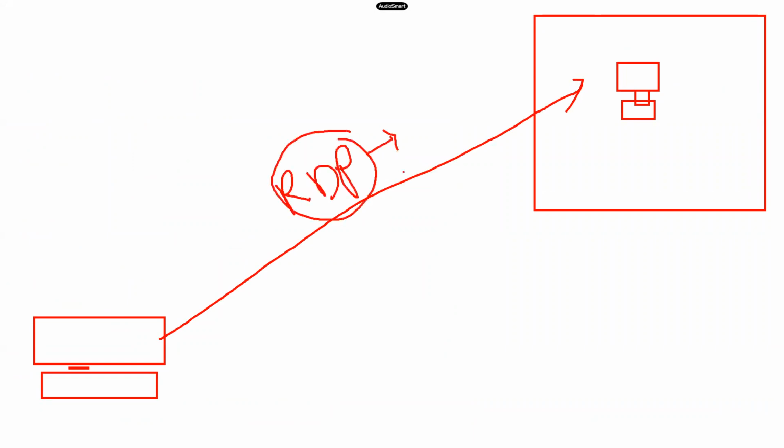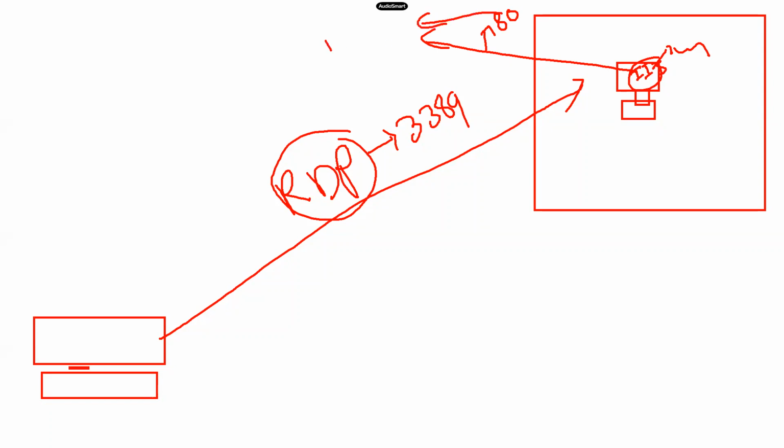What would be the port number for RDP? 3389. Assume that I have deployed one application, an ASP.NET application. To publish that to the outside world, we have to enable one port number. What is that port number? 80. What is the protocol? HTTP. Got it? What would be the port number for HTTPS? 443.